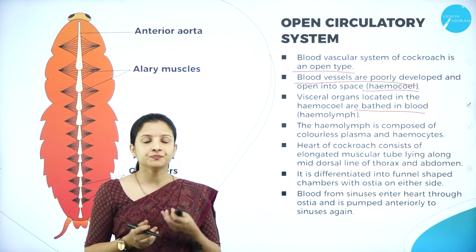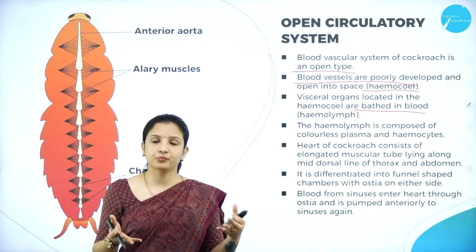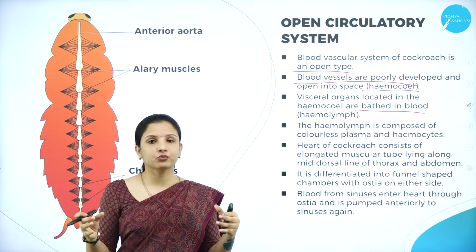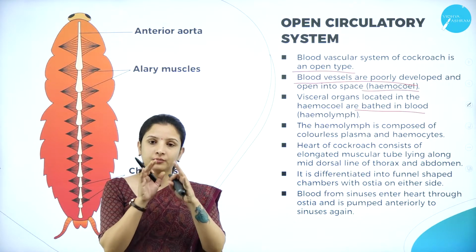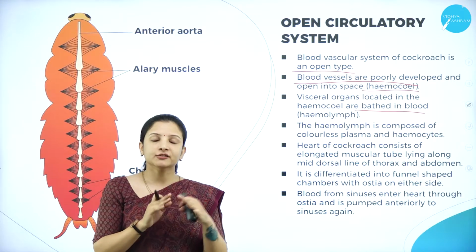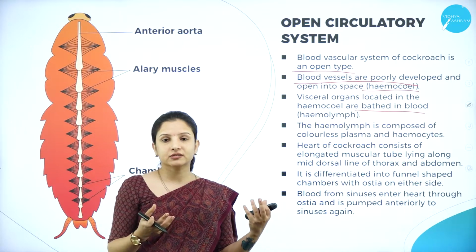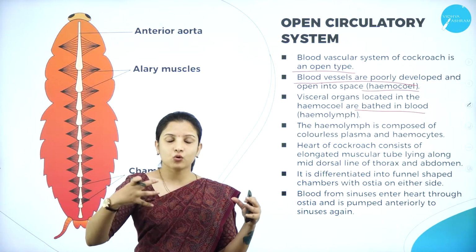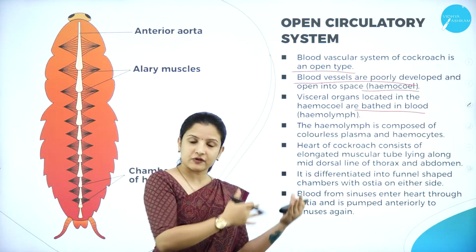So I told you, if it is raining heavily, then all the plants will be bathed in a pool of blood, right? But the same thing, if you send water through a pipe, then only the plant which you want, you can water, right? So that is the difference here. In the same way, if it is a closed type of circulatory system, each organ will have its own vein and veinlets through which the blood will be carried from the heart.